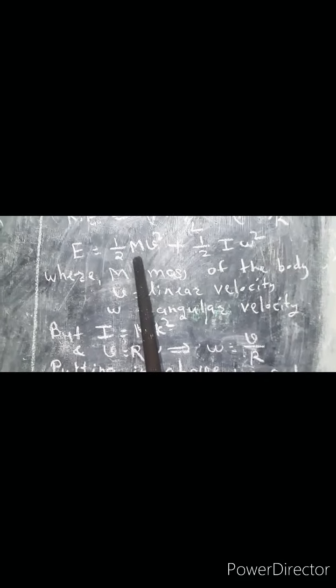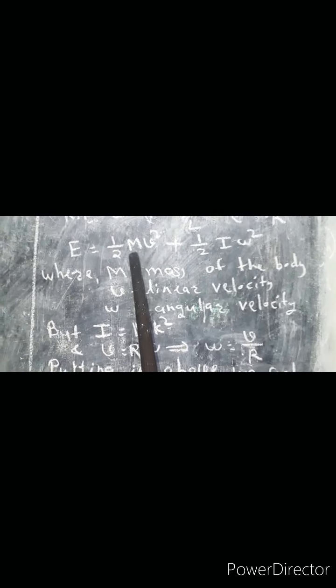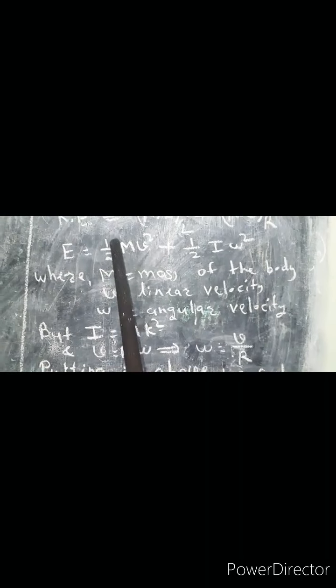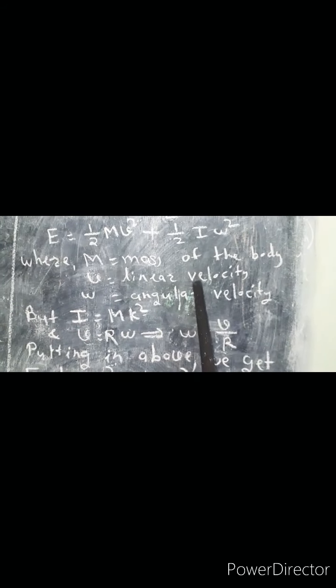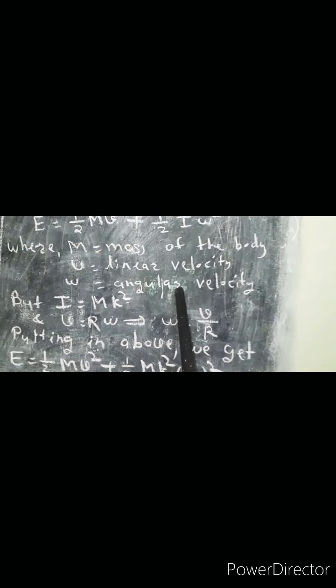We have seen the concept of this. Moment of inertia plays the role in rotational motion which is the same as the role played by mass in linear motion. So moment of inertia and mass are similar quantities. So 1/2 mv square and here 1/2 I omega square. In the standard formula, capital M is the mass of the body, v is the linear velocity, or translational velocity, and omega is the angular velocity because of its rotation.